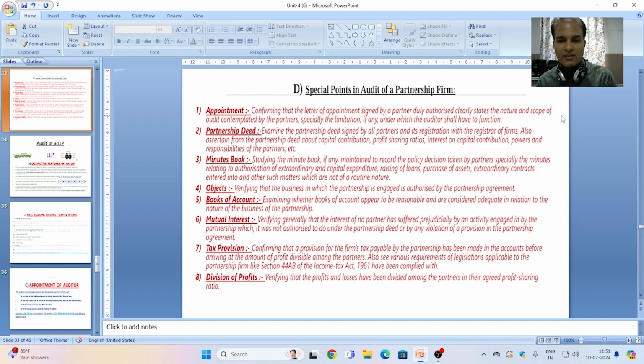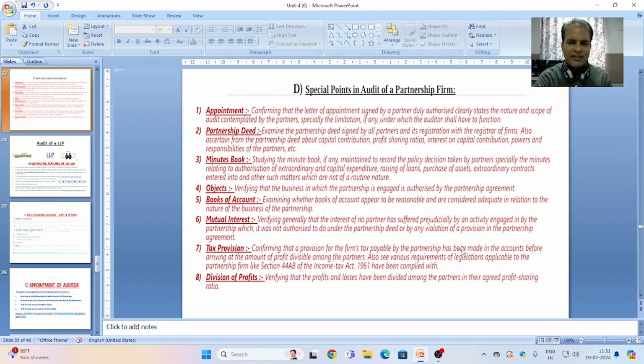Next is mutual interest. Verifying generally that the interest of no partner has suffered prejudicially by an act engaged in by the partnership which it was not authorized to do under the partnership deed, or by any violation of a provision in the partnership agreement. So mutual interest should be verified by the auditor.